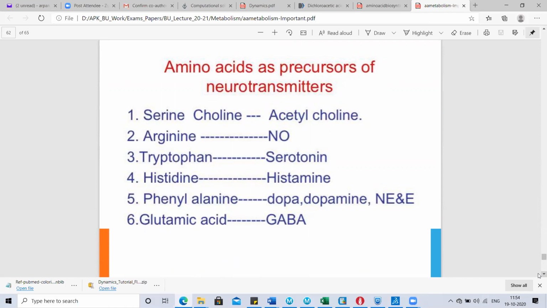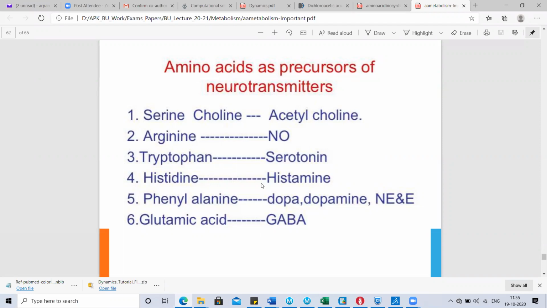They are involved in the synthesis of acetylcholine. Another one is arginine. We have seen this reaction, how arginine produces nitric oxide. Another is tryptophan, which produces serotonin, and histidine is involved in the synthesis of histamine. Phenylalanine produces dopamine, norepinephrine and epinephrine, and glutamic acid is involved in the synthesis of gamma aminobutyric acid, GABA.